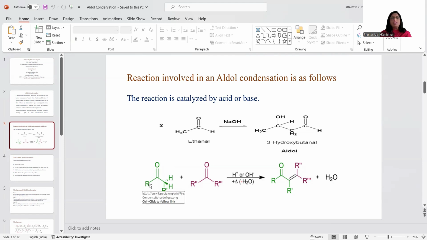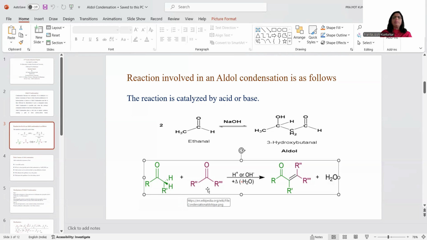Now, if here this R represents a hydrogen, it is an aldehyde, or if instead of hydrogen there is another group, it is a ketone. So this is one of the starting materials, RCOCH2R, which bears an alpha hydrogen atom. And this is another carbonyl compound, a simple ketone.